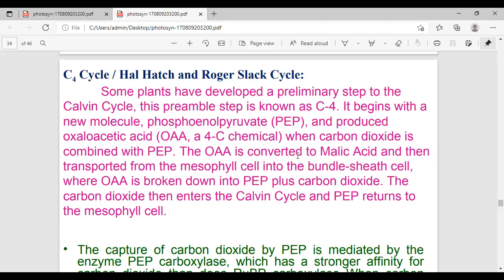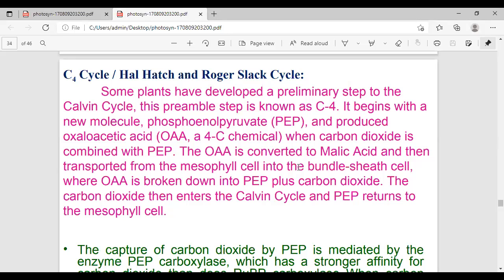The plants undergoing this are called C4 plants. Here, another scientist is Professor V.S. Ramadas of Sri Venkateswara University. Sir did extensive research work on C4 plants. Listen carefully, C4 plants are always monocotyledon plants, like sugarcane and maize. In India, Professor Ramadas of SV University did very extensive research work on C4 plants.